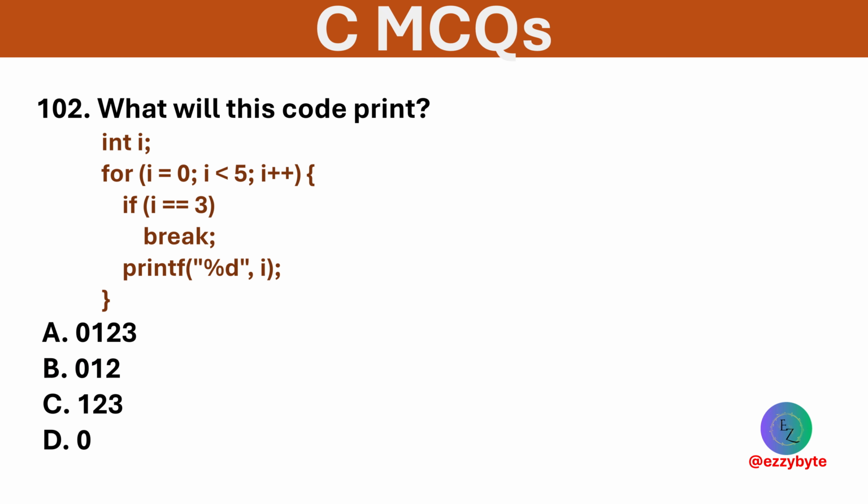What is the output of the following? Options are 0, 1, 2, 3; 0, 1, 2; 1, 2, 3; and 0. Option D is correct. The loop breaks when i is 3, so it prints 0, 1, 2.